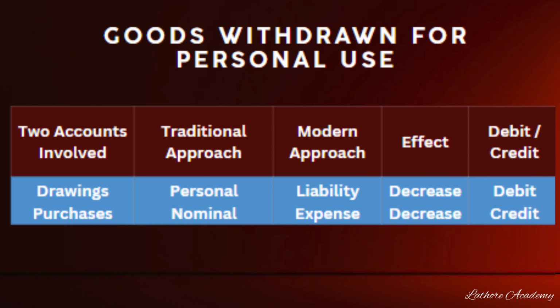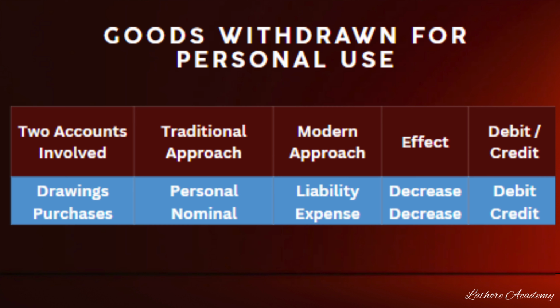So drawings, that is capital. If you consider drawings, it is increasing. If you consider capital, it is decreasing. So capital or drawings, you can use it interchangeably. If we consider drawings account, it has to be debited. If we consider capital, it has to be debited only. Whereas purchases, the business expense will decrease because you have used it for personal purposes. So purchases account will be credited considering the decrease in expenses.